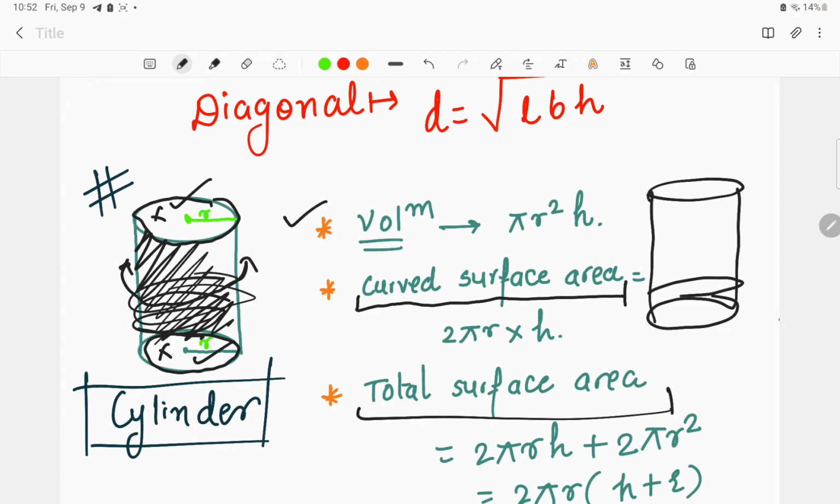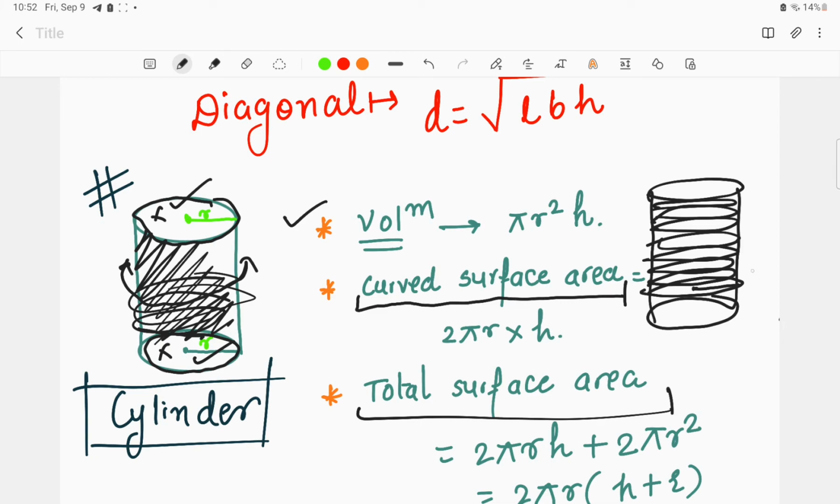Look at the curved surface. Here we are finding different circles. So when we deal with the curved surface area, consider one circle over here and find its perimeter, that is 2 pi r.